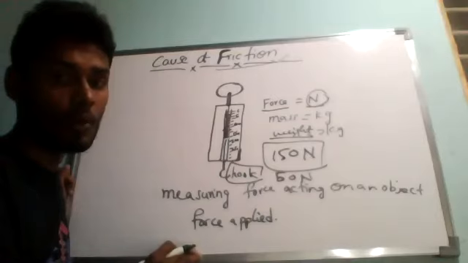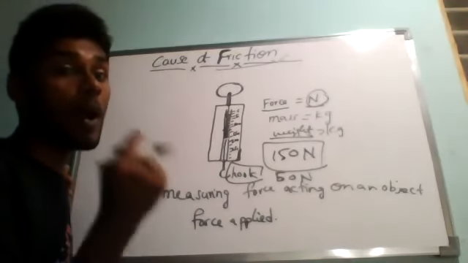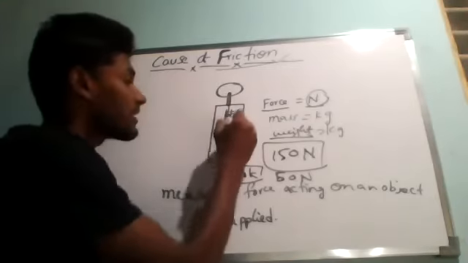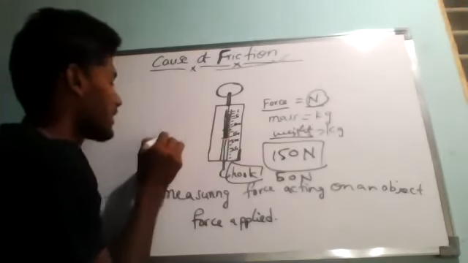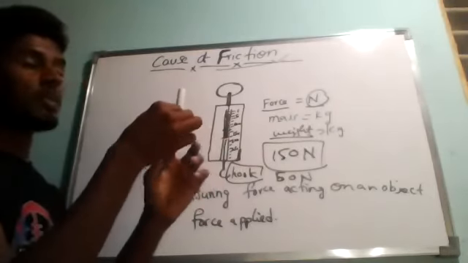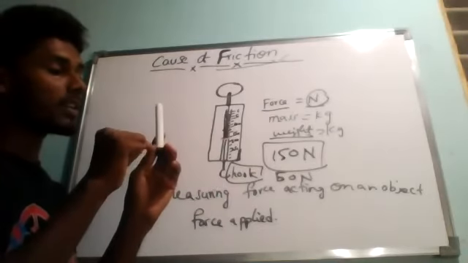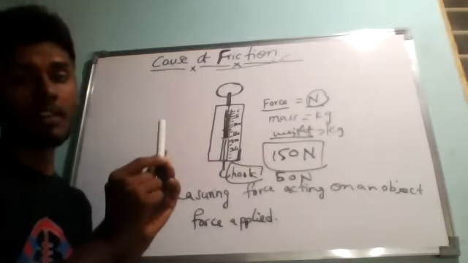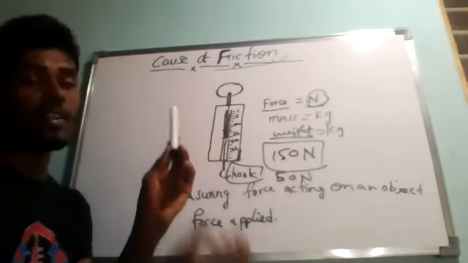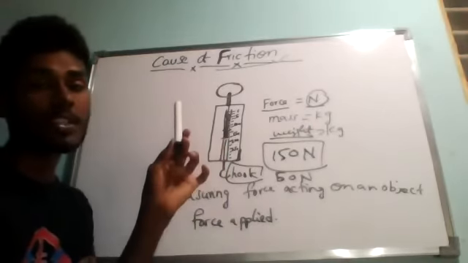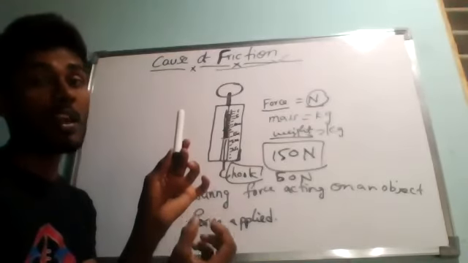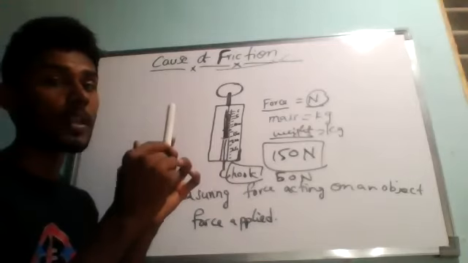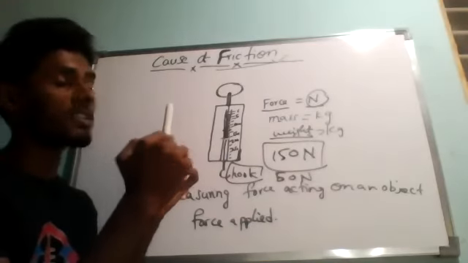So the stretching of the spring or magnitude of force is indicated by a pointer attached to the spring which moves on a graduated scale. Here we are having some kind of pointer on the outer surface. So this is the spring, let me imagine. This pointer will indicate the force. Depending upon the weight or force applied, the spring will stretch. So this stretching of the spring or magnitude of force is indicated by a pointer attached to the spring which moves on a graduated scale. Understanding?